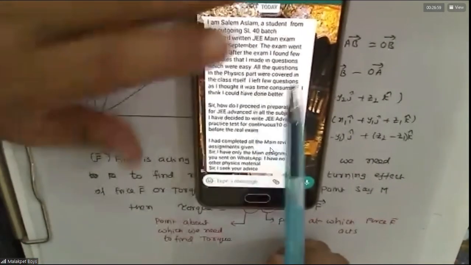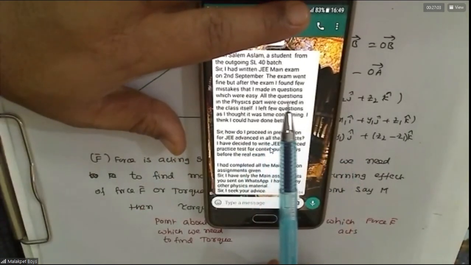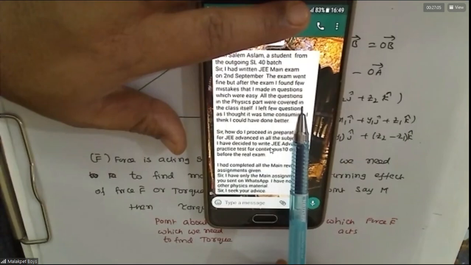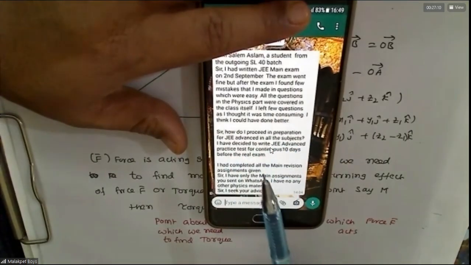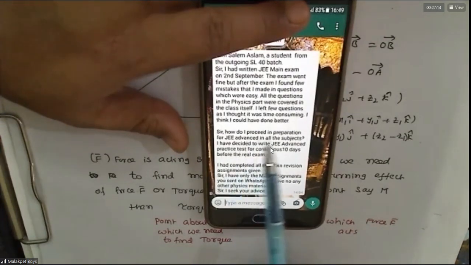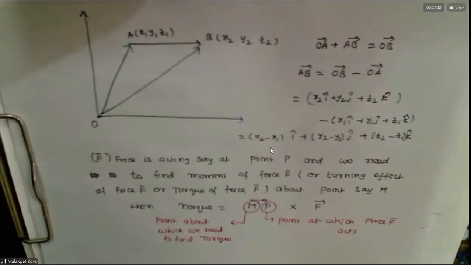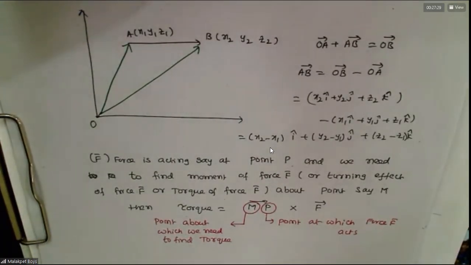All the questions in the physics part were covered in class itself. How do I proceed for examination and all subjects? What is the statement? All the questions in the exam are from what is covered in the class.